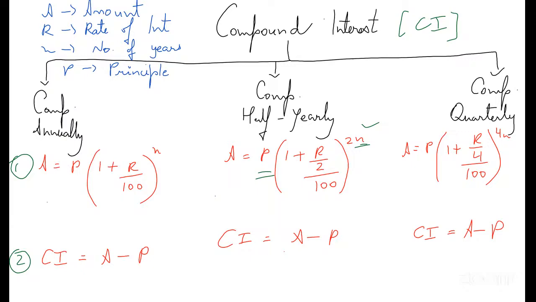In the case where we have to find out the difference between compound and simple interest, we calculate the simple interest with the SI formula, PRT by 100, and then we calculate the compound interest with the CI formula. We calculate them both, then we subtract the SI from CI and find the difference. That is what the difference is.